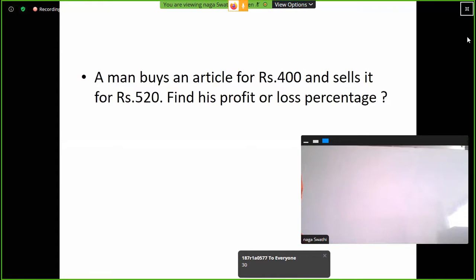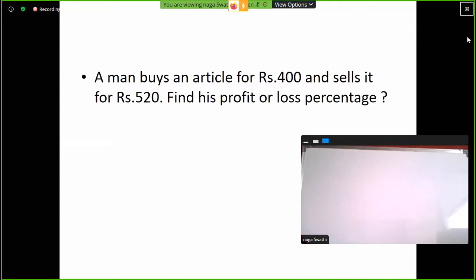So here, please remember, the cost price of a book is always 100%. If a book costs 400 rupees, what is the percentage, ma? 100%. A book costs 200 rupees, what is the percentage? 100%.